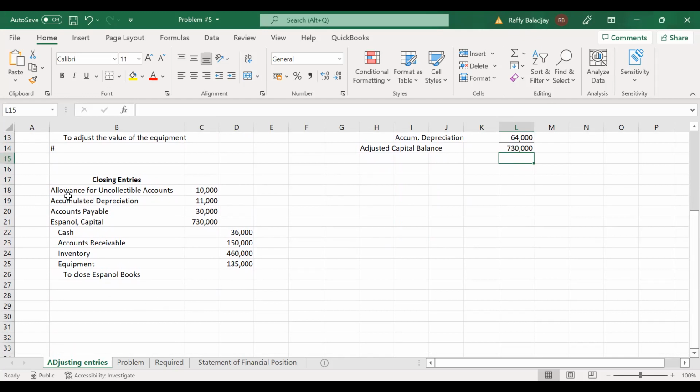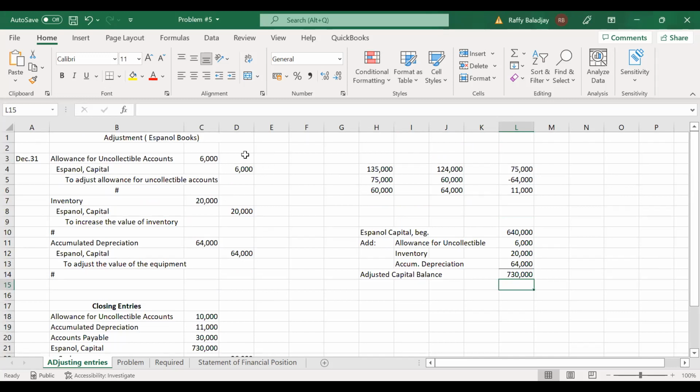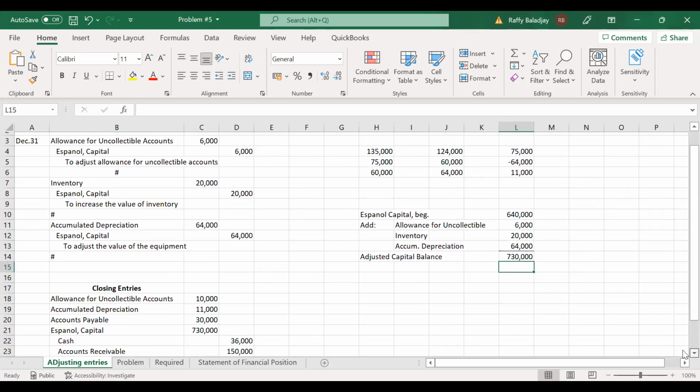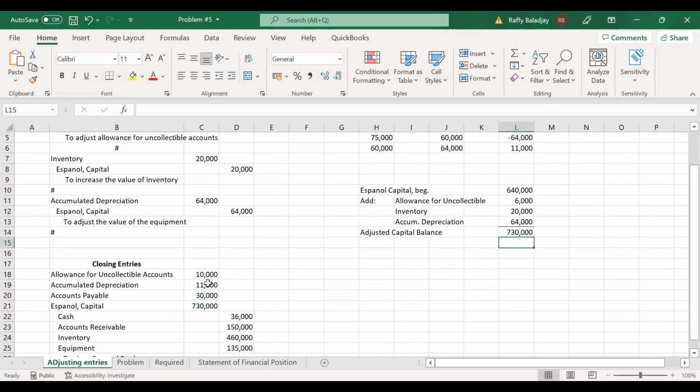First, you debit allowance for uncollectible accounts, it's now 10,000, taking into consideration the adjustment that we made here. And then your accumulated depreciation now becomes 11,000 from 75,000. Accounts payable is the same, 30,000. And then the adjusted capital,